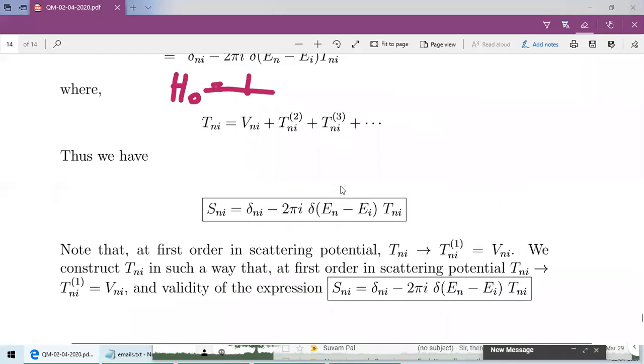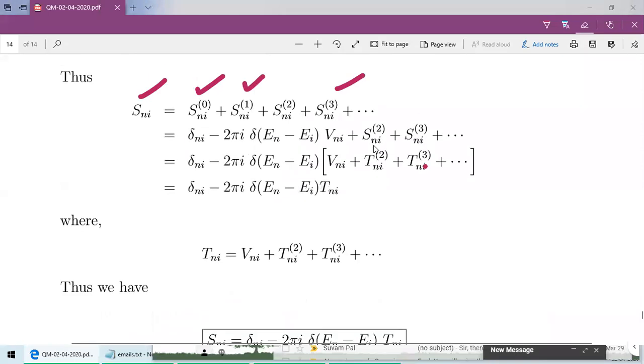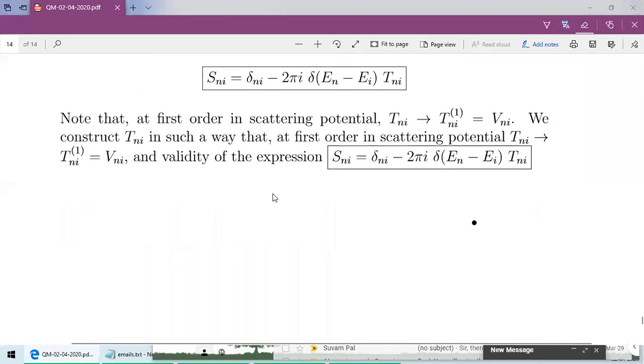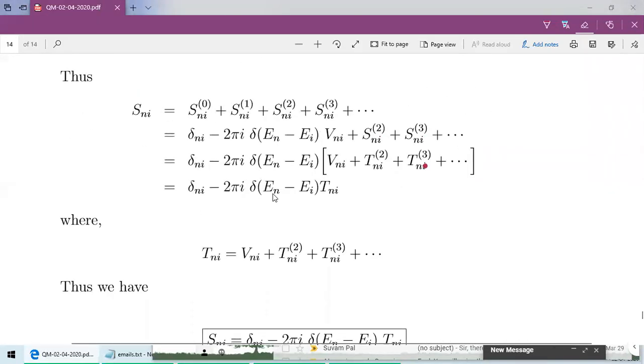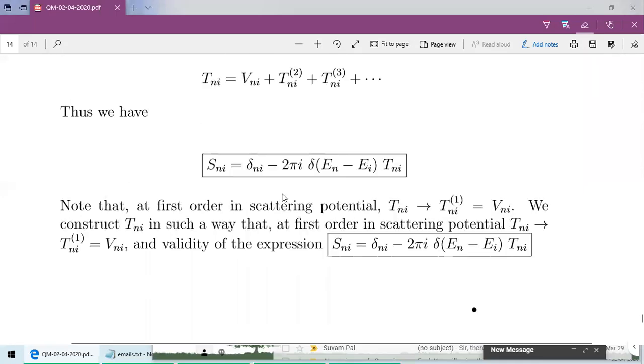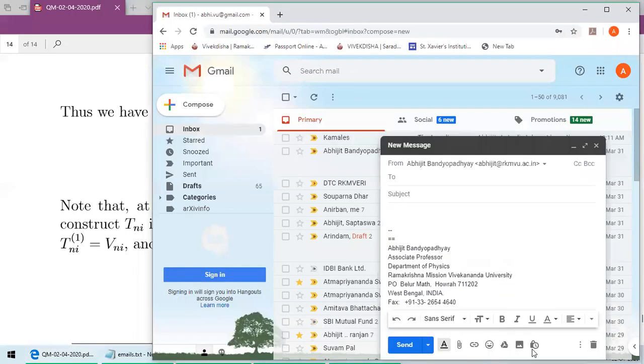Anyway, actually I covered very small portion only. I will send this part to you, this PDF file. You go through this. Do you know this concept of time ordering? No, sir. Okay.